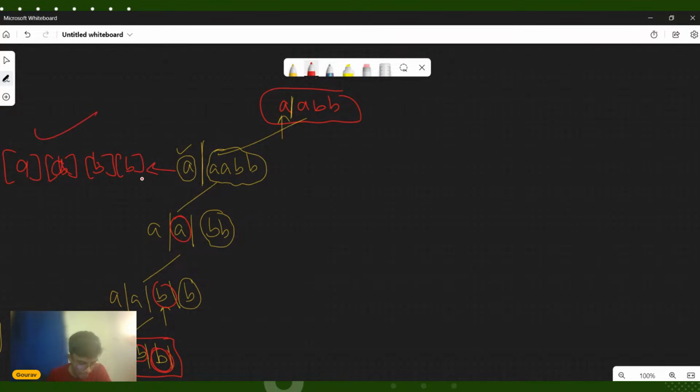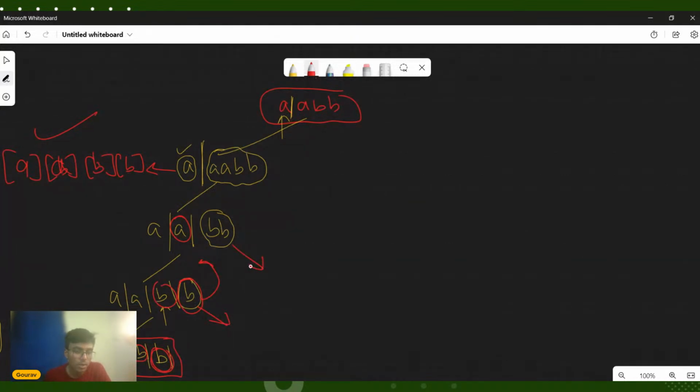Now let us come to here. This part of the recursion gets called here. I'm calling this function recursively, but I don't want to pick this element into my partition, so I have to go to the next element. But the string has become empty. So in that case, what will happen? I will return back to the caller function.